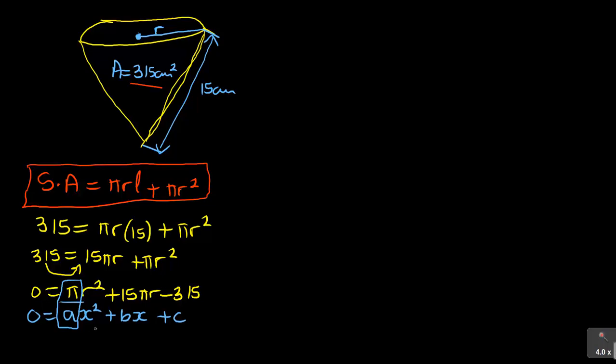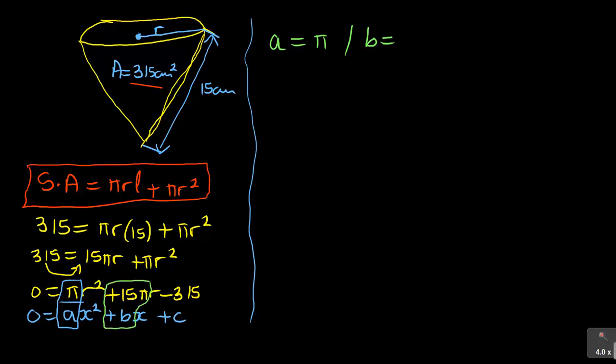You can see that now in this case my a here is equal to pi, and my b, remember I'm cutting at r and x, so you can see that the b there is 15 pi, and my c is in this case outside, which is negative 315.